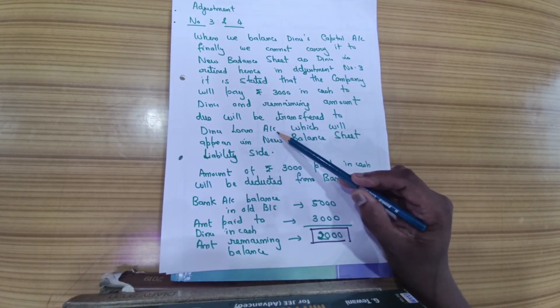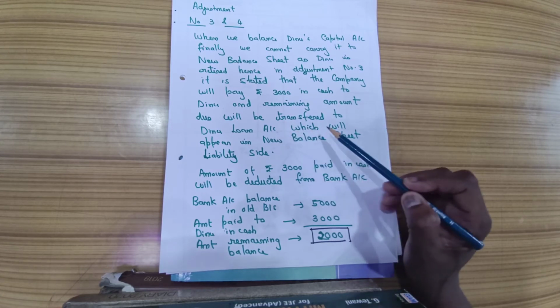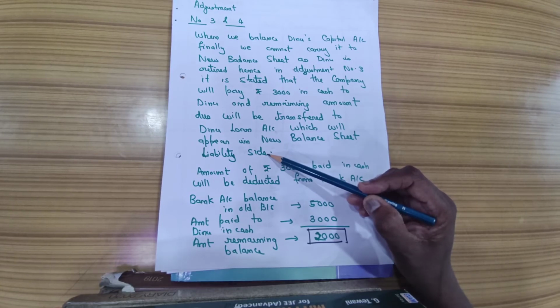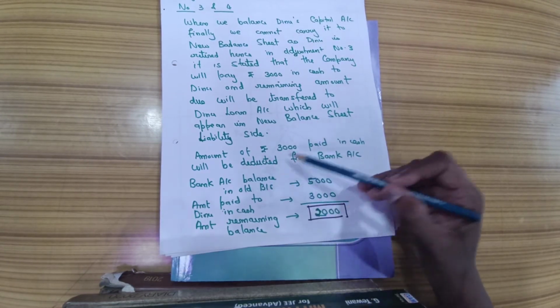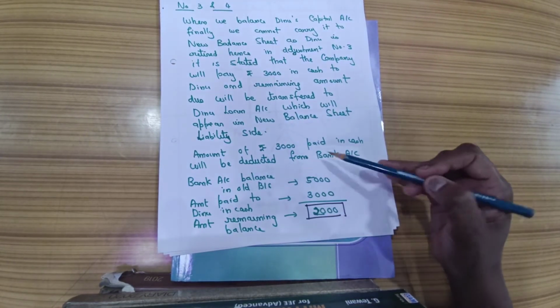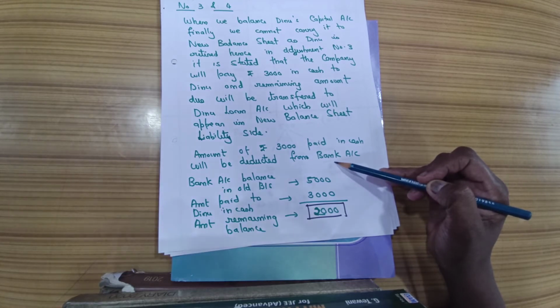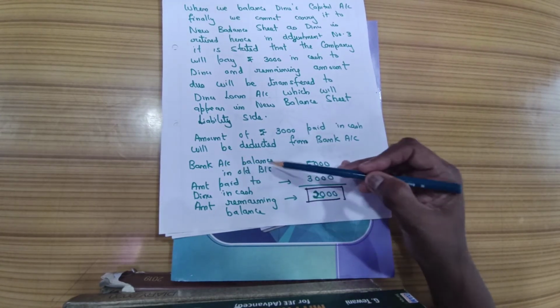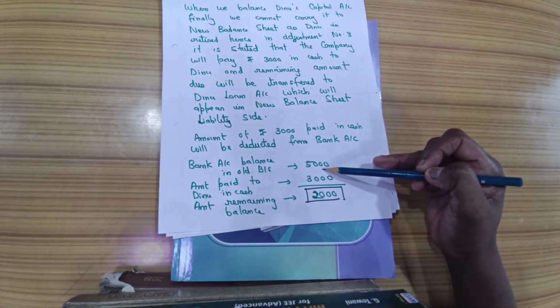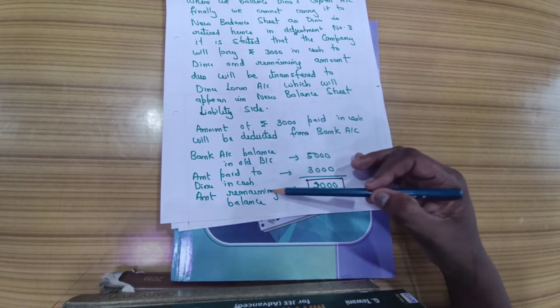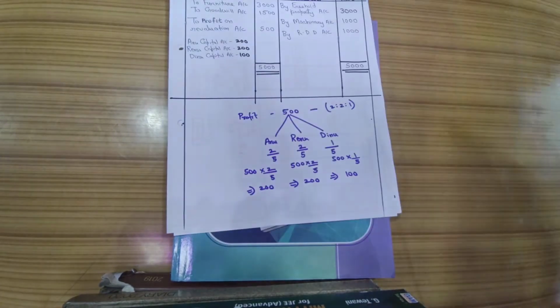So it will be transferred to which account? Dinu's loan account, which will appear in the new balance sheet on which side? Liability side. Why liability side? Because the company has to pay Dinu at a later date. Your amount of rupees 3,000 paid in cash will be deducted from which account? Bank account. Why are we writing it from the bank account? Because it is clearly stated it is paid by cheque. So here you can see the bank account balance in the old balance sheet is how much? 5,000. Amount paid to Dinu would be 3,000. So the remaining balance in the bank would be 2,000 rupees.